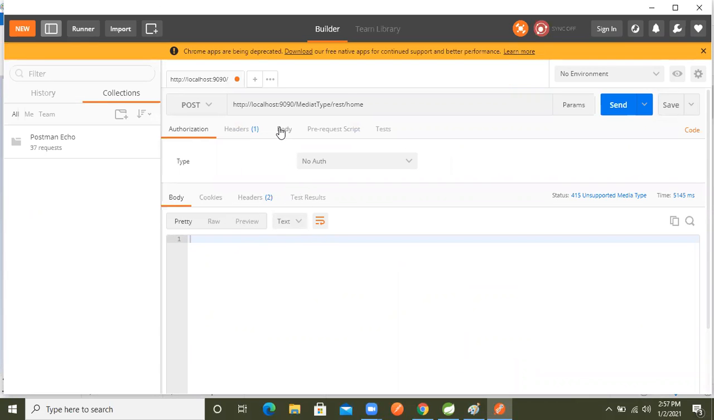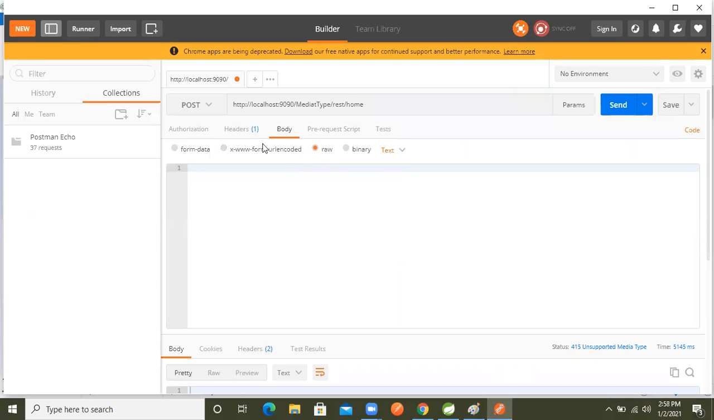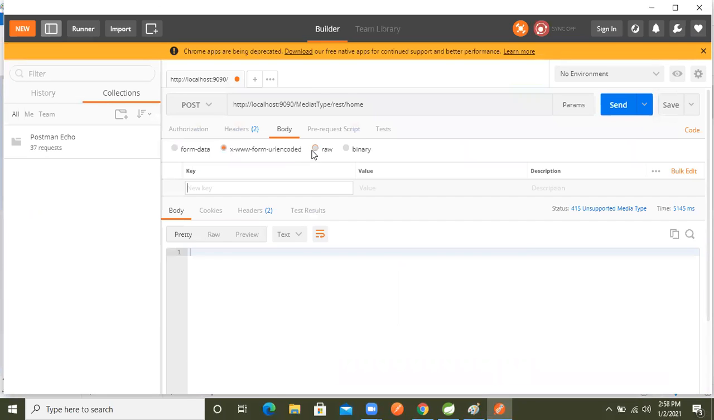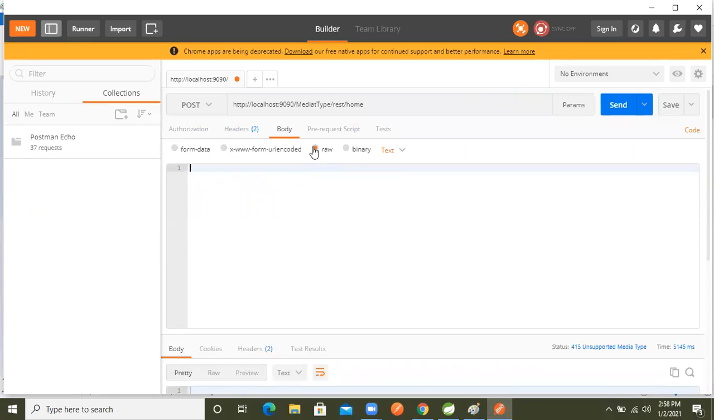So in that we will select the body, right? After that see, this is also there and this is also, select raw. After that, in which format do you want to send the data from the client? So here we will select media type. In that I want to send the data in JSON format, so we will select it.